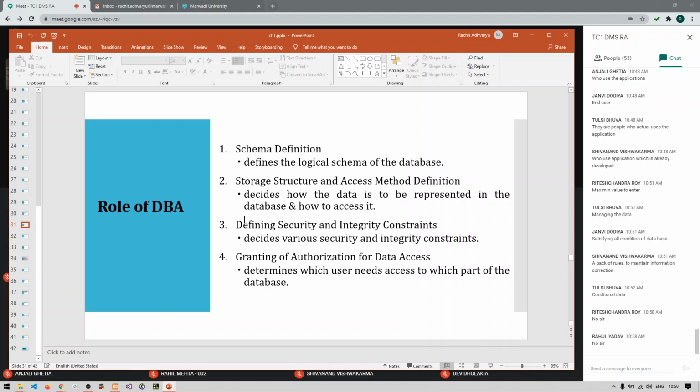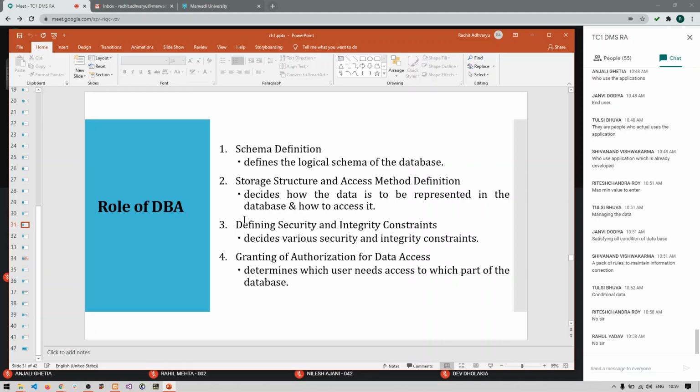Granting of authorization means it will grant authority only to specific users who require access to the database. Not every user, but only a few users will be given the authority of accessing the database.